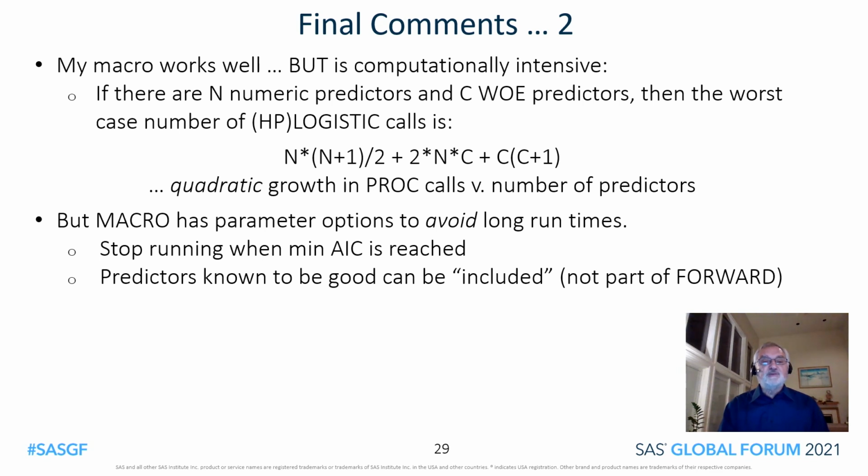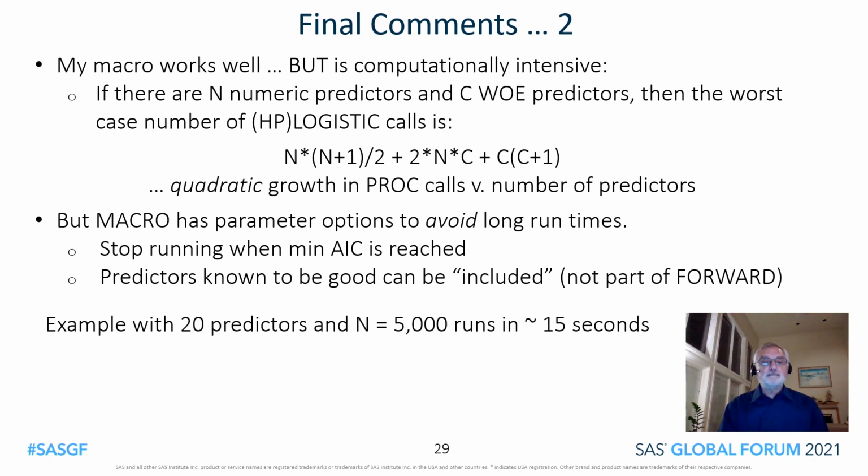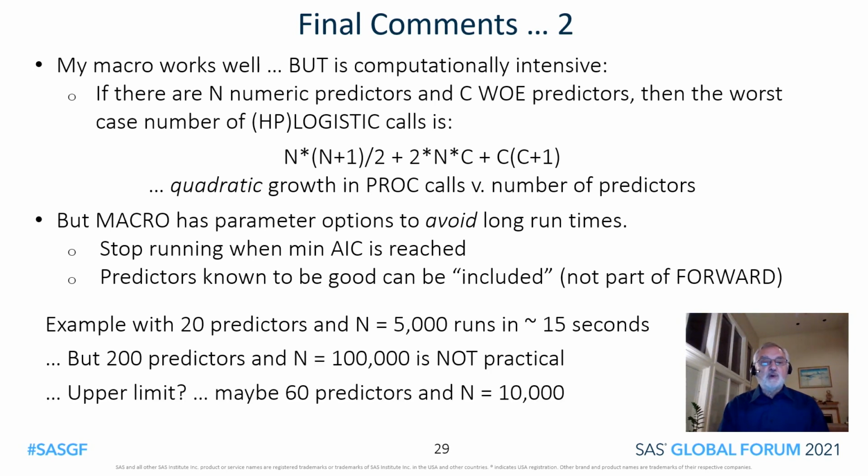We can set it to stop running when minimum AIC is reached, and we can also set it so that predictors that are known to be good are included. They're not part of the forward process. An example with 20 predictors and sample size 5,000 ran in about 15 seconds. But 200 predictors and sample size 100,000 is not practical. An upper limit, maybe 60 predictors and sample size 10,000.